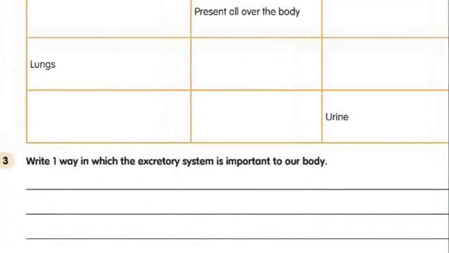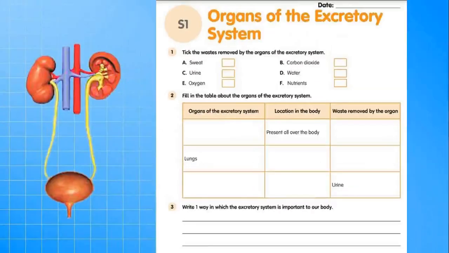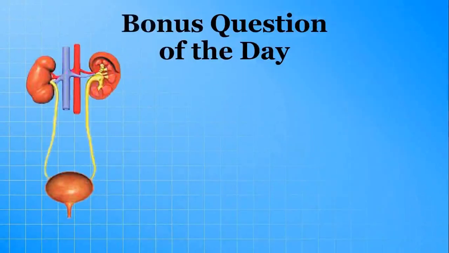Next question. Write one way in which the excretory system is important to our body. We discussed it in Heart's question, right? So I hope you can answer this question. Next, bonus question of the day.